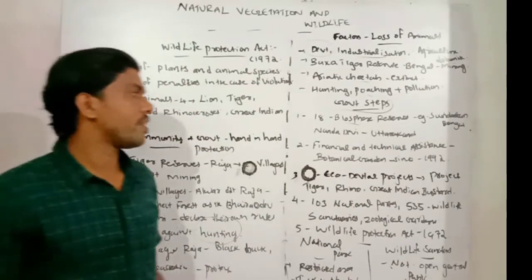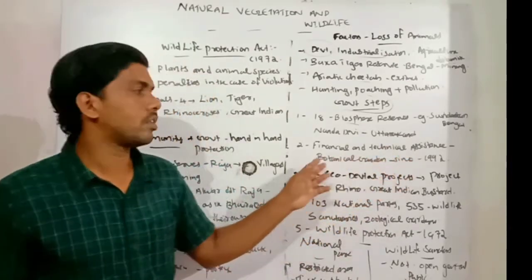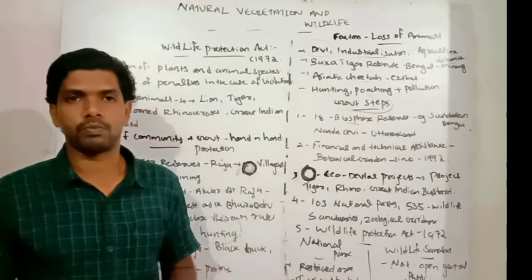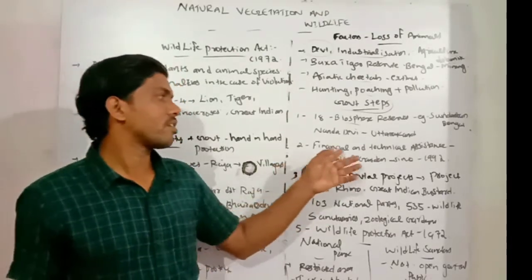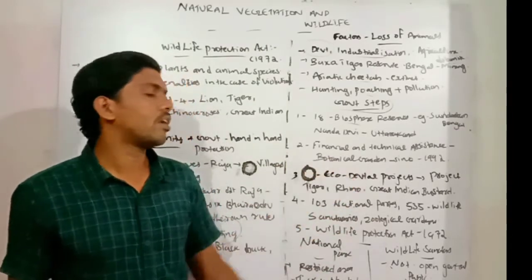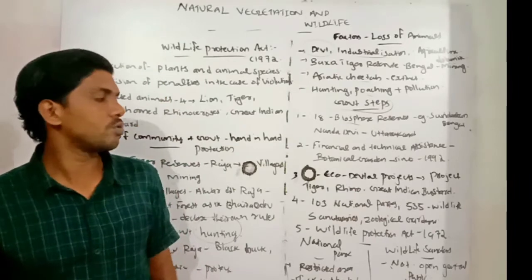The second one, financial and technical assistance provided by the government, mainly for starting and running the botanical gardens of India since 1992.